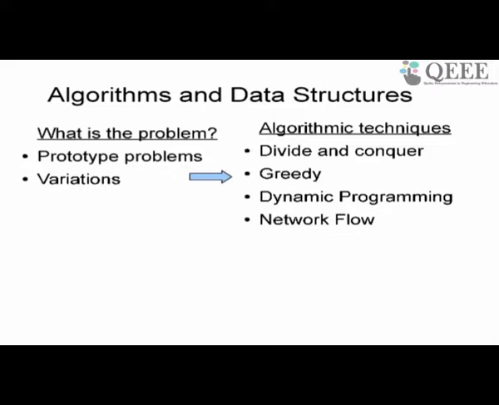The third method that you will probably see in your data structures course as we go along later on is dynamic programming. Probably you have not looked at it so far, but later in the course you will come to dynamic programming. In this particular module, we will look at the use of dynamic programming for a specific kind of graph problem. And finally, there is this class of solutions called network flow algorithms, which are used to model problems which involve capacity and maximizing use of a specific amount of capacity.